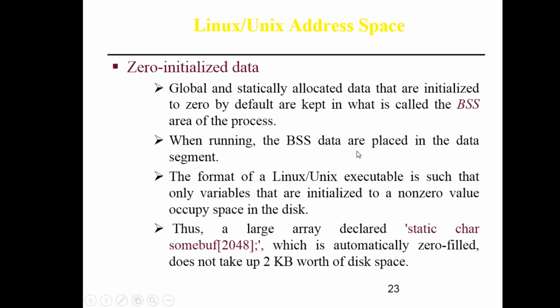Then zero-initialized data consists of global and statically allocated data that is initialized to zero by default, and is kept in what is called the BSS area. While running, the BSS data are placed in the data segment. In the format of Linux and Unix executable files, variables initialized to non-zero values occupy disk space, while a large array declared as static char buffer, which is automatically zero filled, does not take up 2 KB worth of disk space.